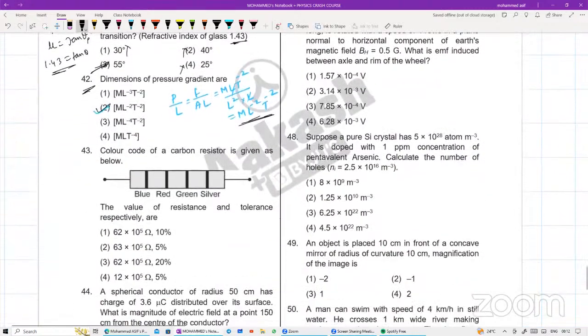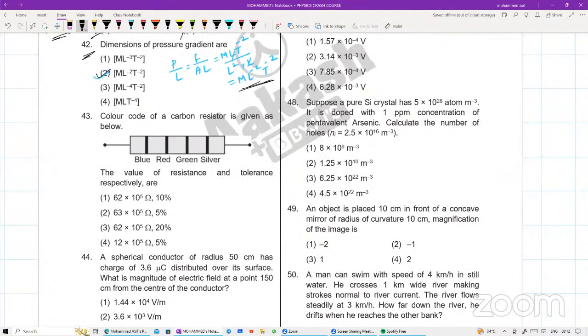Done. Do the color code question very quickly, tell me, can anyone do it? The color code of the carbon resistor is given below. The value of the resistance and the tolerance are also given. The value of the resistance and tolerance respectively are equal to how much? Blue, red, green and silver.